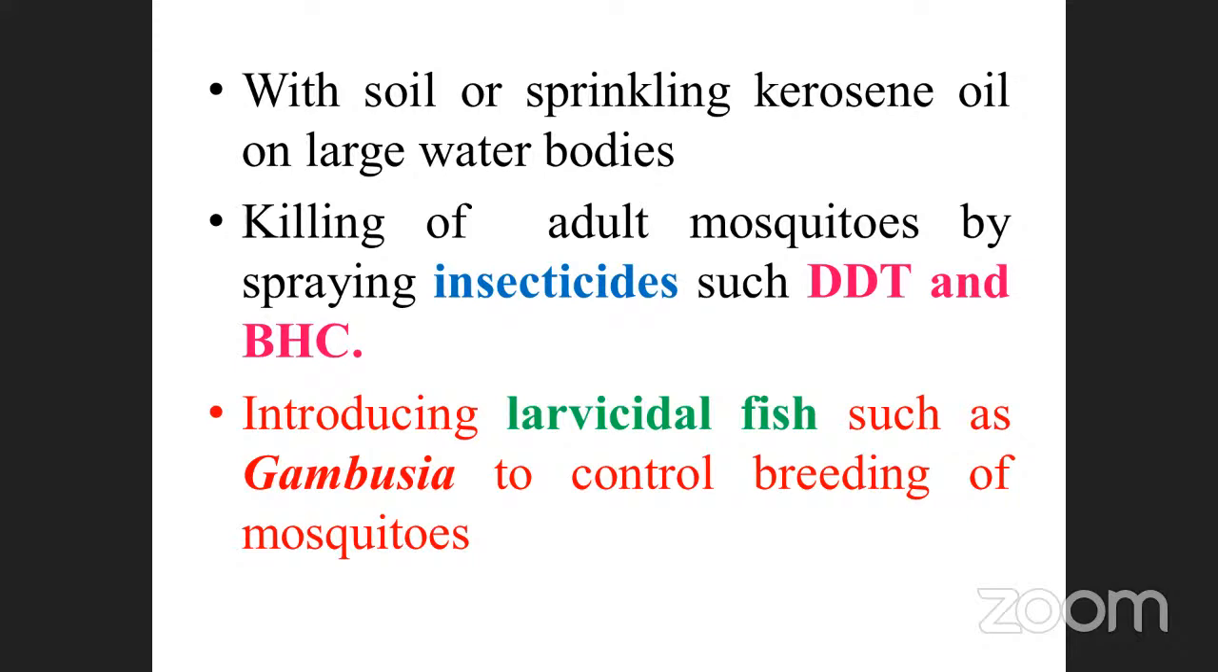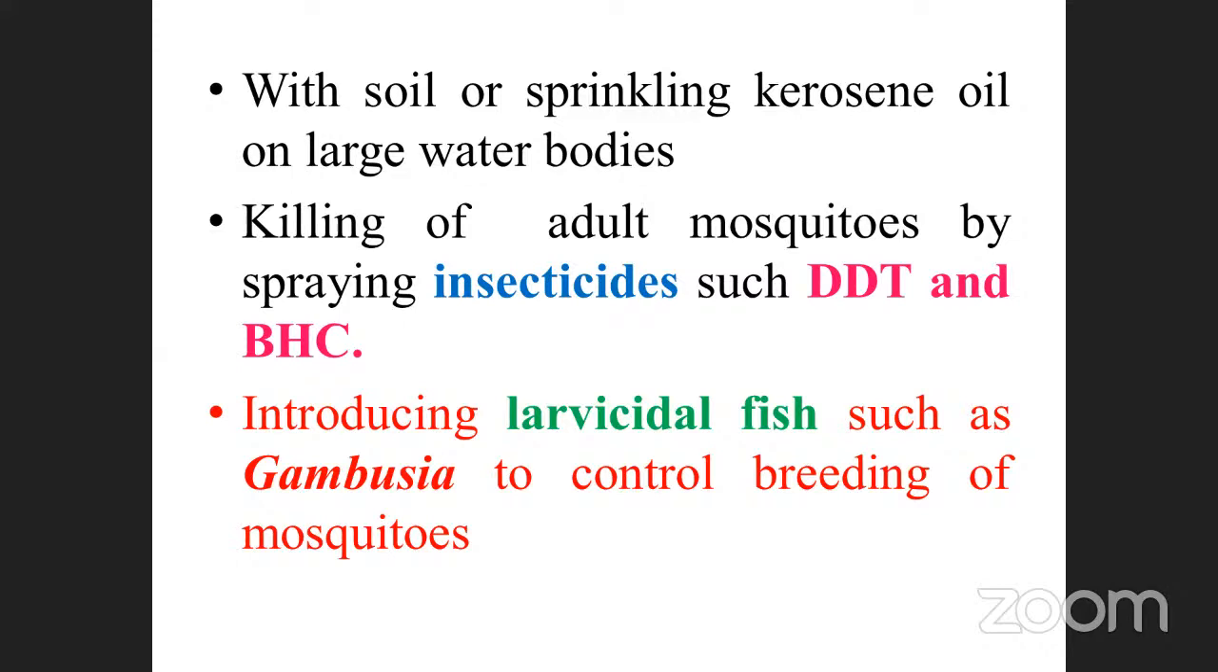And the next one is very, very important. Introducing larvicidal fish, a small fish like that, such as Gambusia. Note it down. This is the fish used to control the breeding of mosquito. So many times they asked the question. Gambusia is a larvicidal fish. Sometimes they ask how you will control the breeding of mosquito. Like that they asked. Which one of the following is correctly matched? Gambusia is nothing but the larvicidal fish.